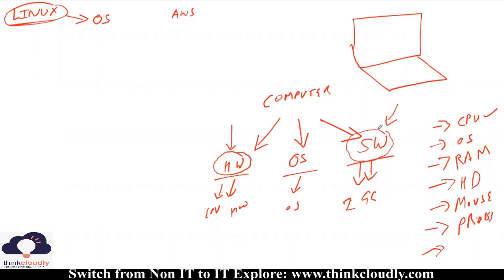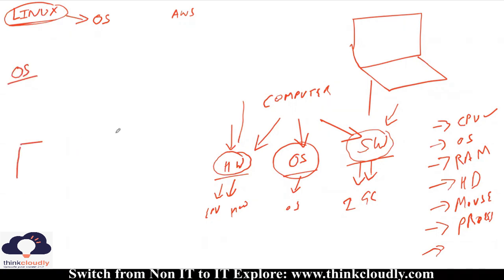As you guys are super technical, I know you know what hardware and software are. But now you have to understand what an operating system is. You might have studied a few documents on operating systems, but today we will simplify it and understand what an operating system is and why we need it.